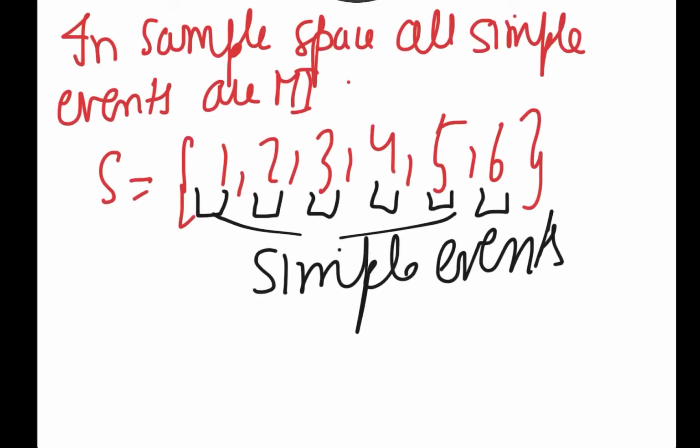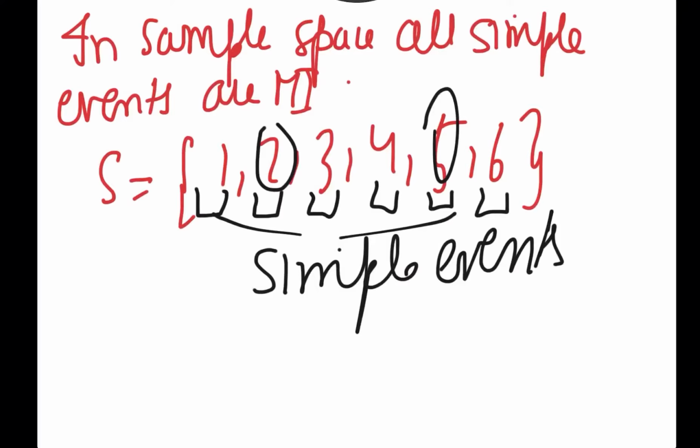Now, all simple events are mutually exclusive. This is very well explained theoretically. If I take 1, of course 2 or 3 cannot appear. If I take 2 as a simple event, of course 3, 4, 5, 6 or 1 cannot appear. So if 2 appears here, it is completely eliminating the possibility that the other 5 are appearing. If on the die 5 appears, then obviously 1, 2, 3, 4 and 6 won't appear.